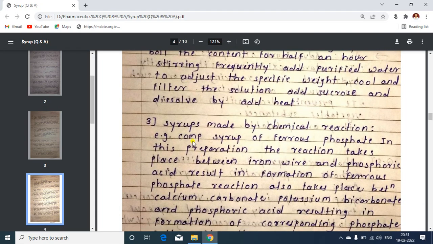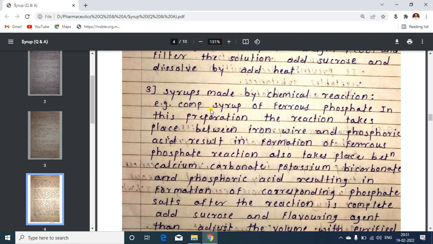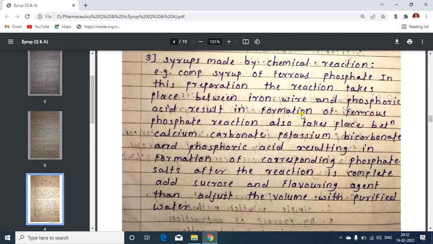The third is syrups made by chemical reaction. The example is compound syrup of ferrous phosphate. The reaction takes place between iron wire and phosphoric acid, and ferrous phosphate is formed. It takes place between calcium carbonate, potassium bicarbonate and phosphoric acid, forming phosphate salts.